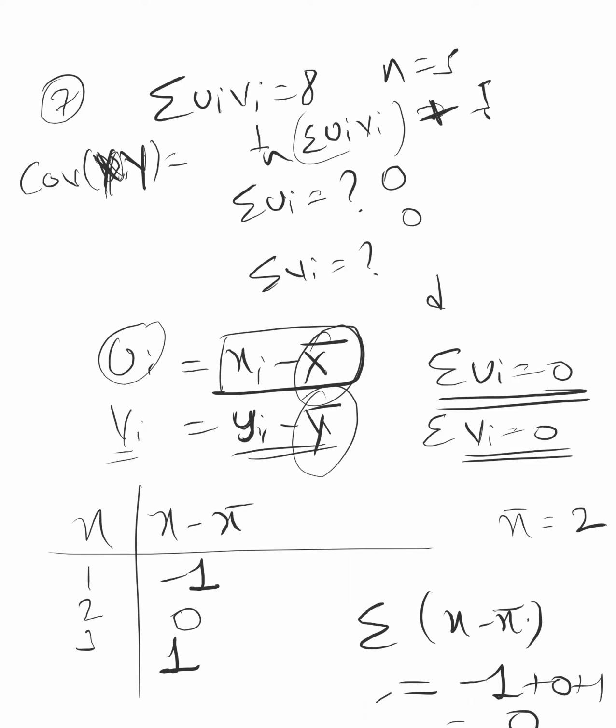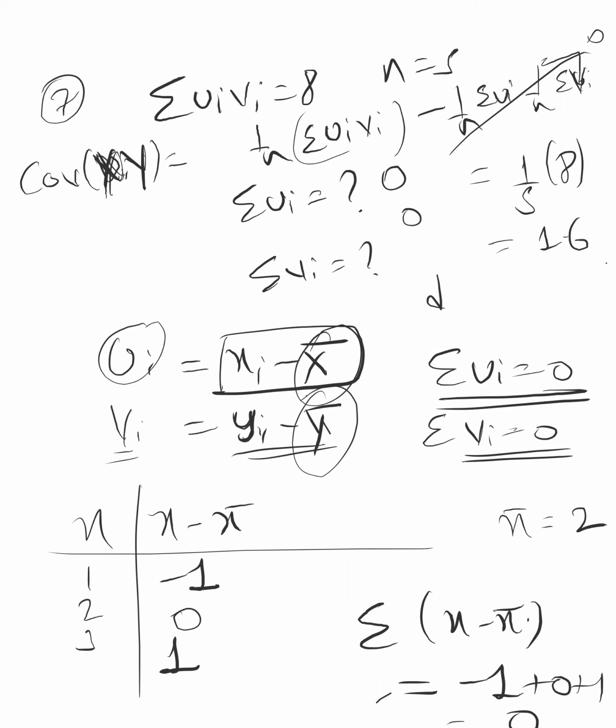Was it minus or plus in the formula? Minus was there, right? So this totally will become 0, and 1 by n summation uivi will be the answer. 1 by 5 times 8, 8 by 5 is the answer. Okay, you can check the answer also. 8 by 5 is the given answer, 1.6. Seventh alone you just note down.